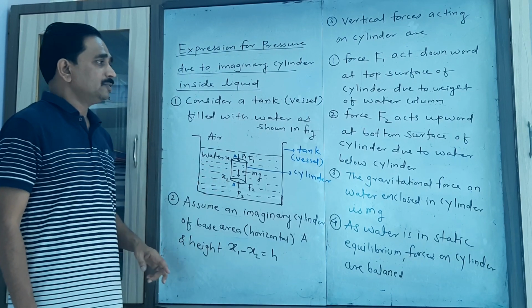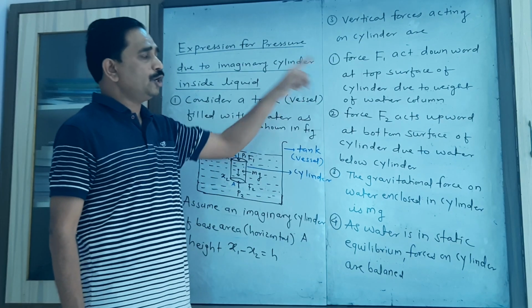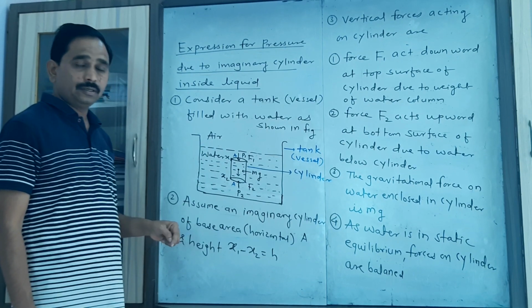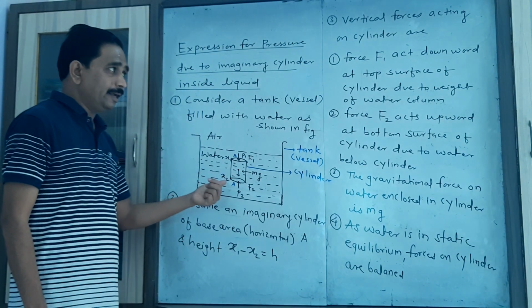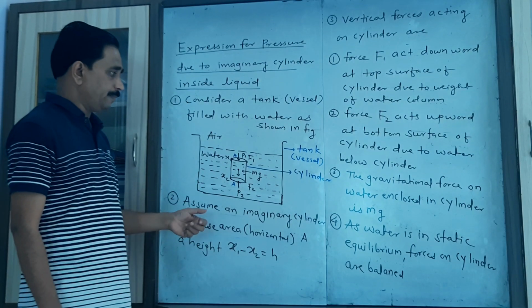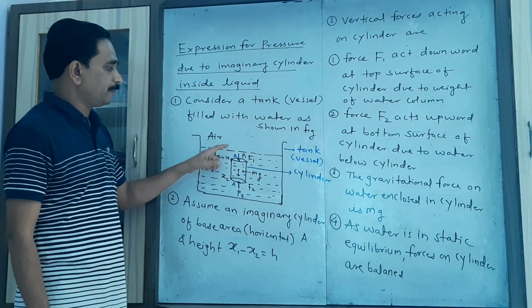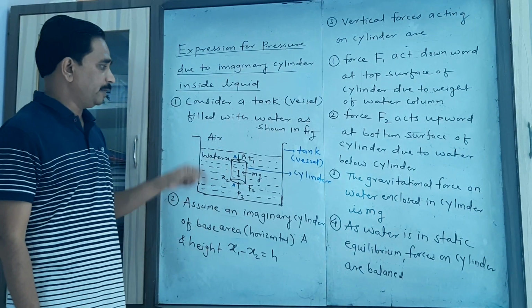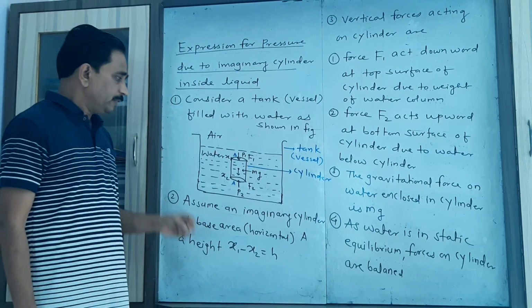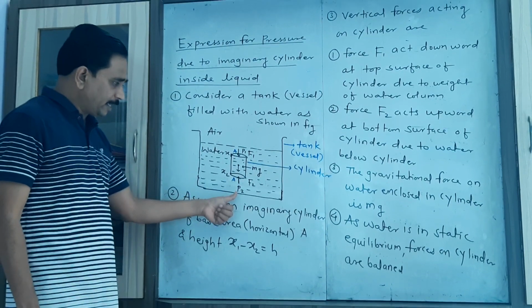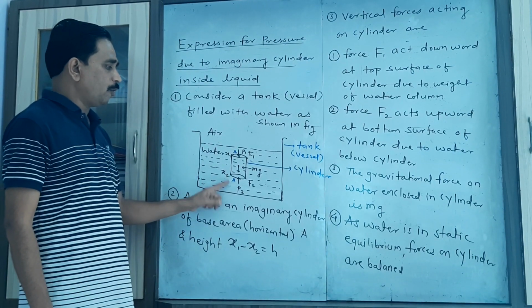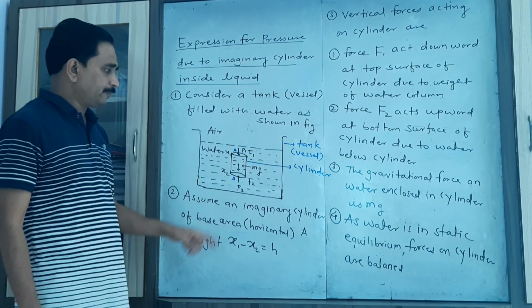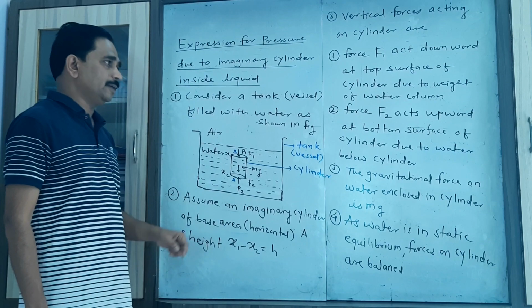The first one, force F1, acts in the downward direction because of the weight of the water column, whatever water is present above the top surface. Then force F2 acts in the upward direction at the bottom surface. F1 is the force which acts at the top surface. F2 is the force which acts at the bottom surface.